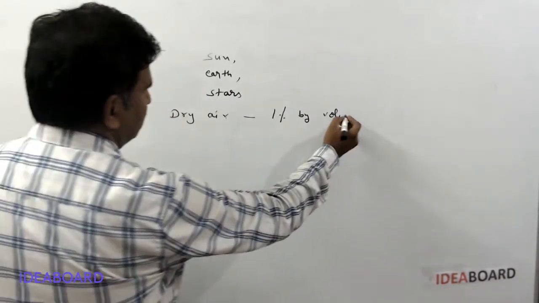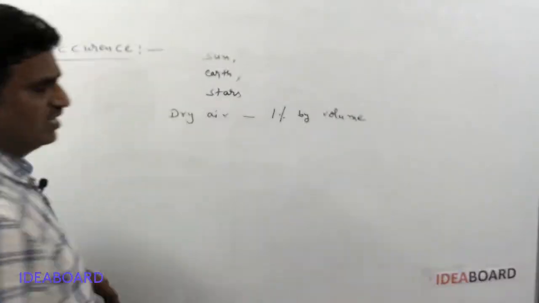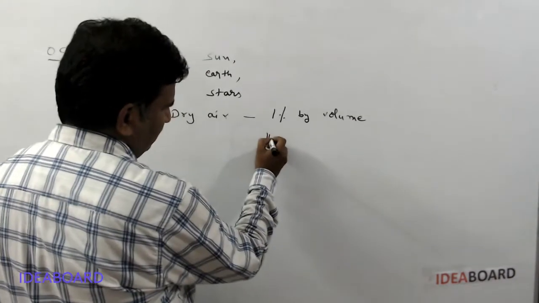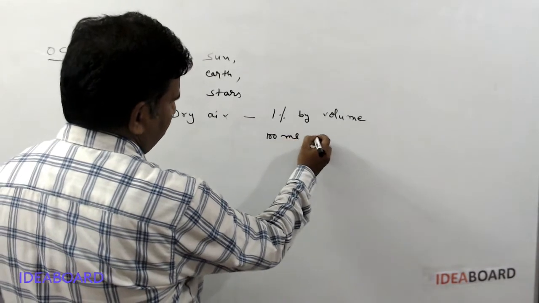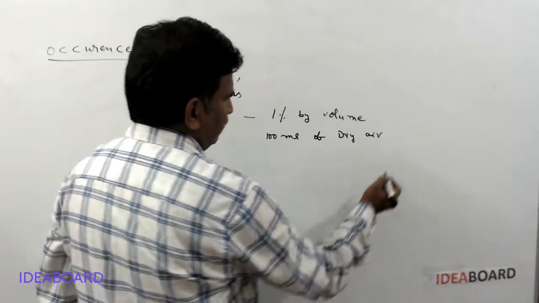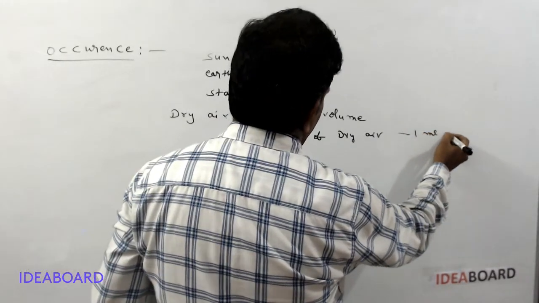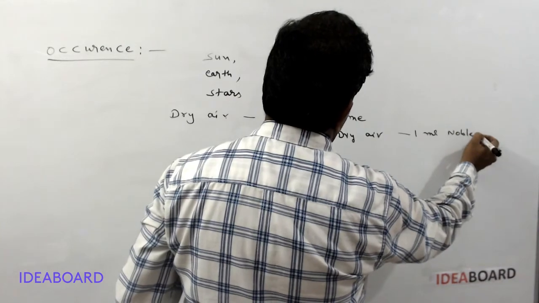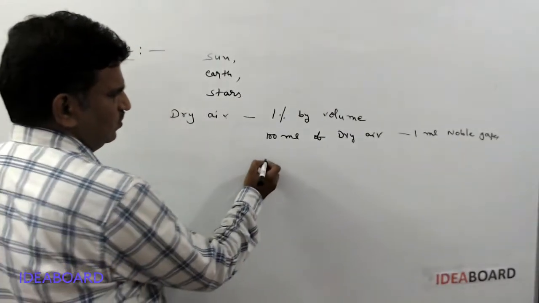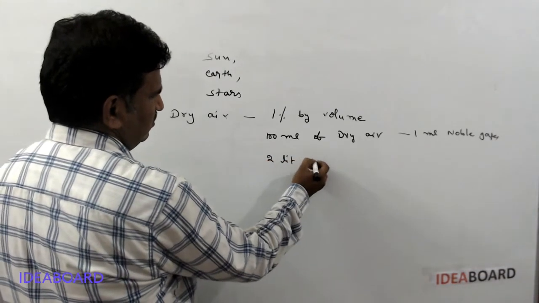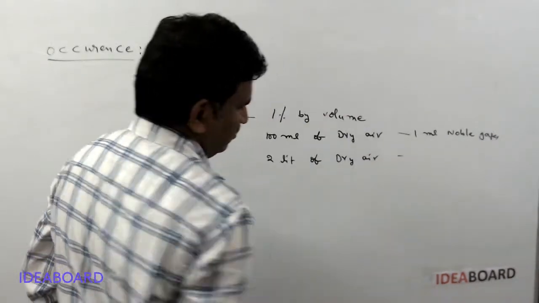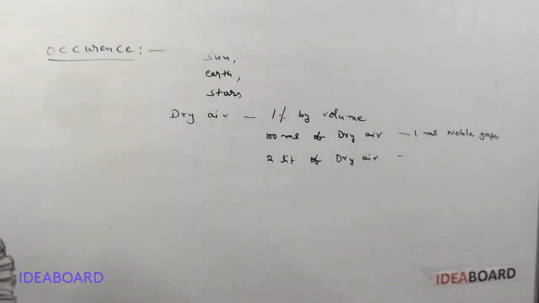1% by volume, it is having the noble gases. 1% by volume means how much? Suppose if you are having 100 ml of dry air, then 1 ml of noble gases is present. And here suppose if you have 2 liters of dry air, then how much volume of noble gases are present?